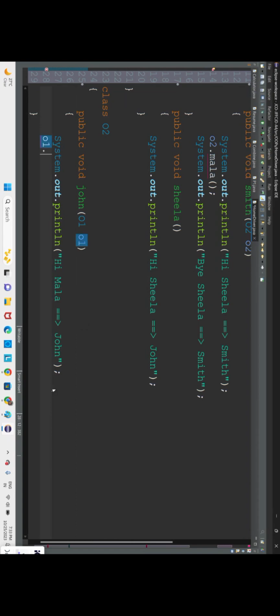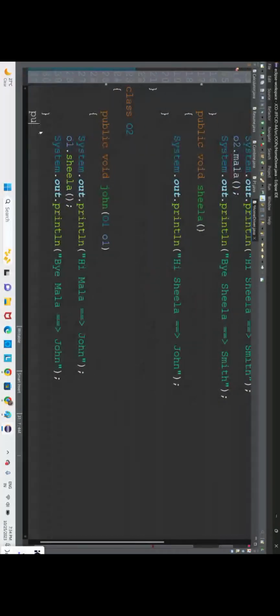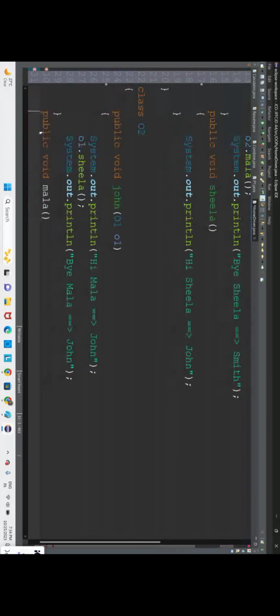So object one dot Sheila method. Then after that, bye to be told by Mala has to be told by John. Here we shall go for one more method, public void Mala method.